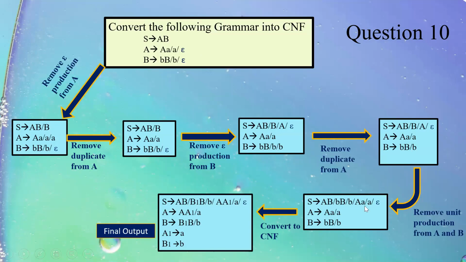Remove unit production from A, so I'll replace this content with this. Remove unit production from B, I'll replace this capital B with small b, capital B or B. Now I will convert it into Chomsky normal form.